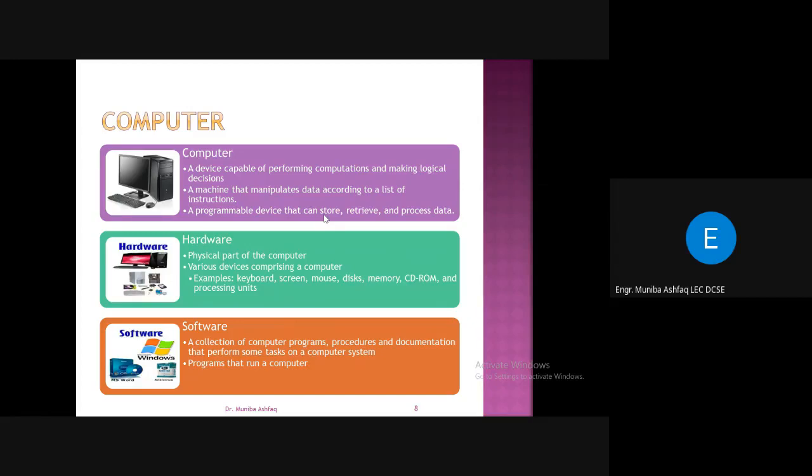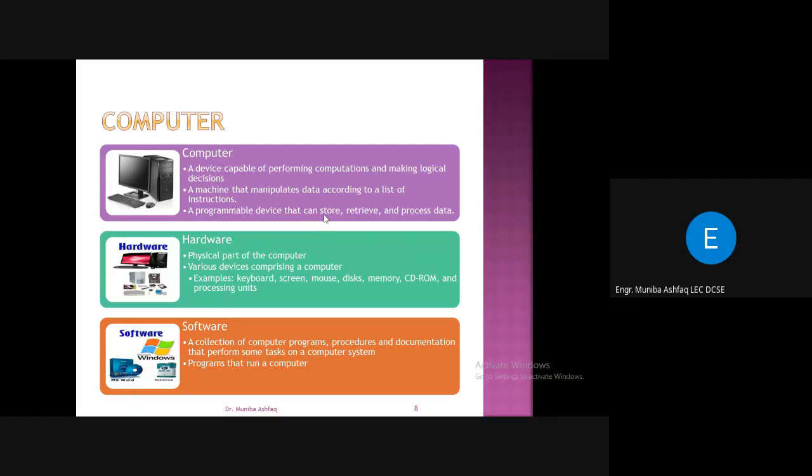Of course, this is a machine, and we have some purpose of having this machine, like we want this machine to do some task for us, right? So of course we have to give some instruction. It cannot do a task by itself. We have to make this machine able to do these tasks. How? We have to give this machine some instructions. So it is going to manipulate that data according to the list of instructions, right?